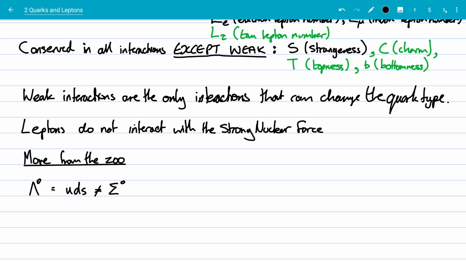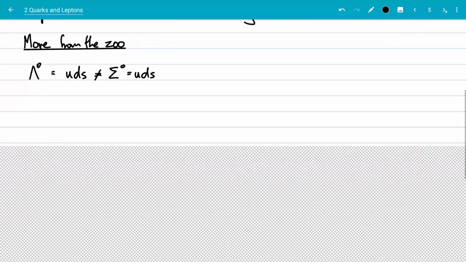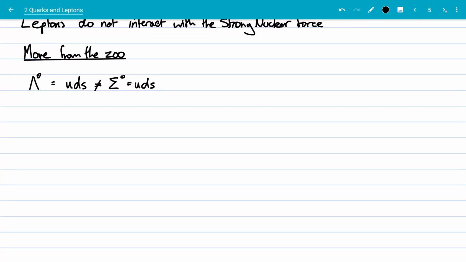No, in fact, the sigma zero, and I forget which way round it is, I think the sigma zero actually has more mass than a lambda zero, if I've remembered that correctly. In the lambda zero, you've got these three quarks, and the sigma zero also has three quarks that are also up, down, and strange. But what's different is how those quarks are put together. And we'll come into that when we look at quantum physics later.